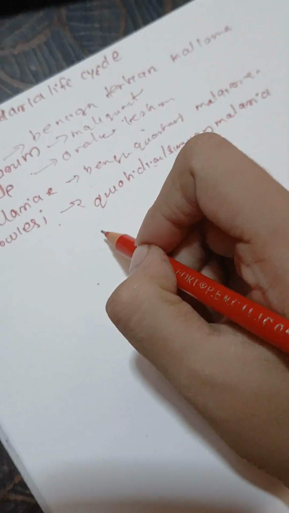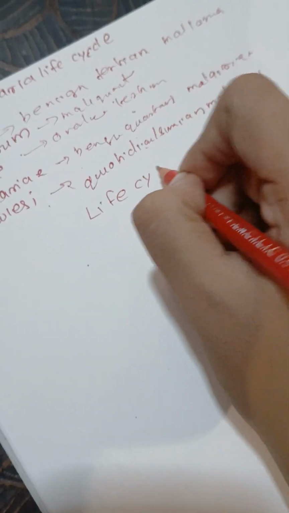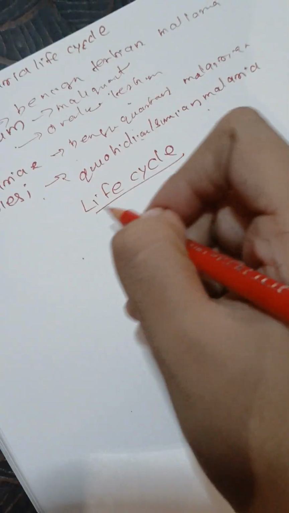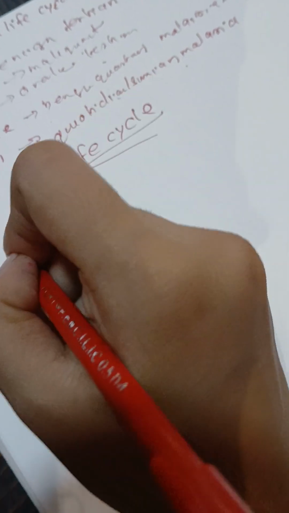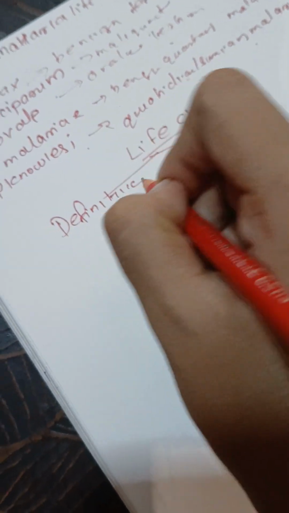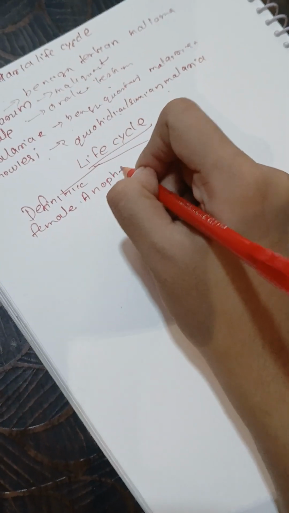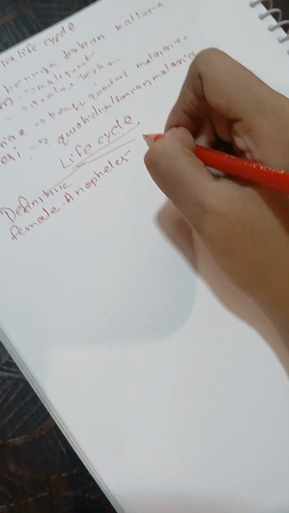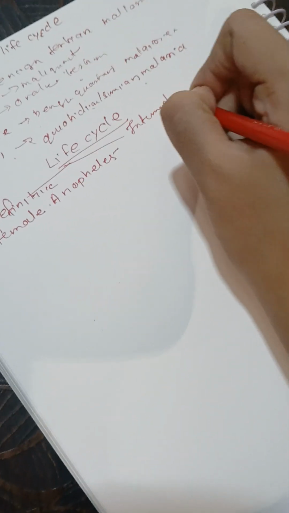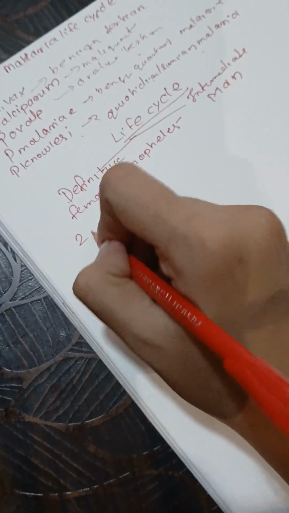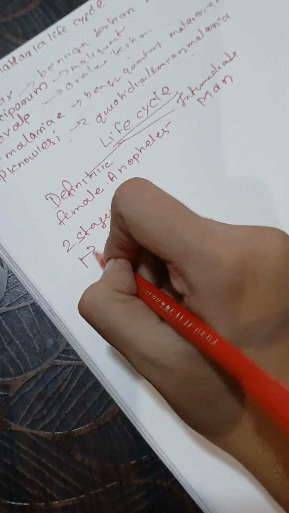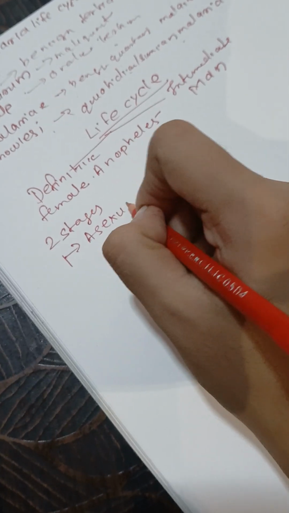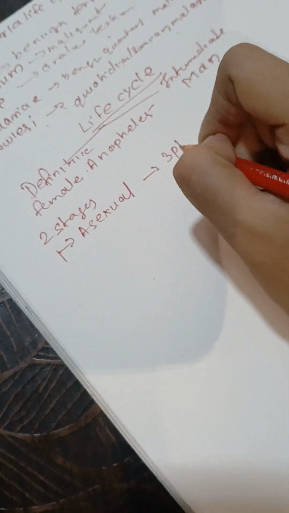So now let's come to our main topic, which is the life cycle of malaria. As discussed, it takes place in two hosts. One is a definitive host, and that definitive host is the female anopheles mosquito, and one is an intermediate host, and that intermediate host is man. Also understand, the malaria life cycle occurs in two stages. Stage number 1 is known as the asexual stage, which is again divided into three phases.